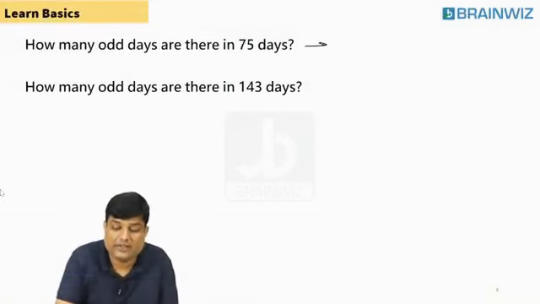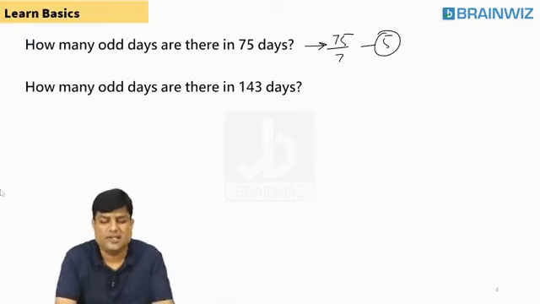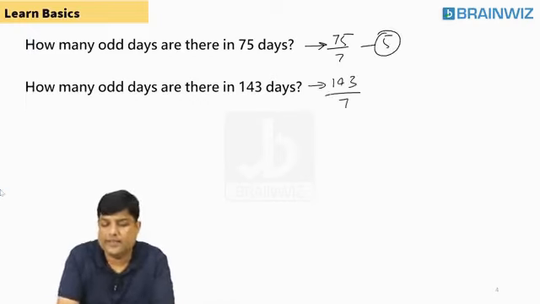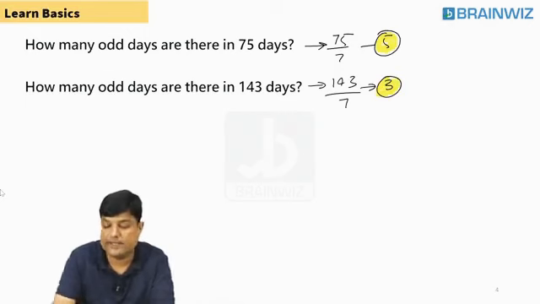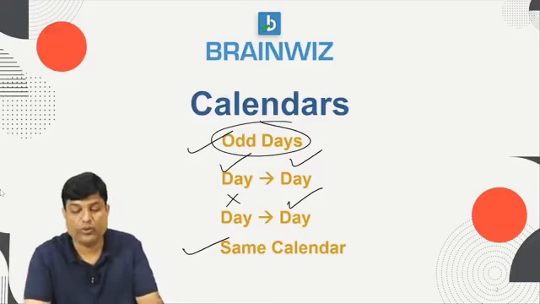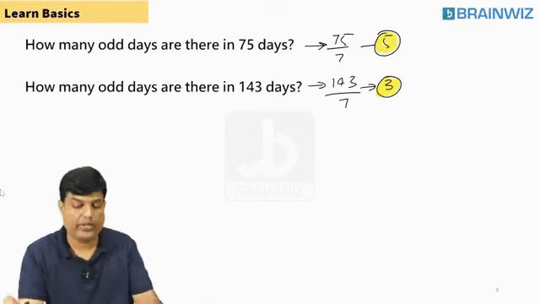How, sir? 75 divided by 7. Remainder is 5. So 5 odd days. 143 divided by 7. Remainder is what? 3. So 3 odd days. So the very easiest part is what? 5 and 3. Are you understanding, everybody? As I've already told you, you remember, everybody, okay?